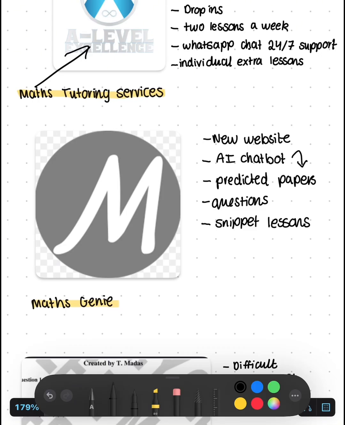And obviously Maths Genie has a lot of questions, and the one thing I did find useful, I'm not gonna lie, I was a bit last minute in terms of revision for mechanics. So they have these snippet lessons where you can go through a whole chapter really quickly, and it just gives you a few lines of writing and a model question. Model answers, they're really good. You should check this out because I needed to revise year 12 topics that I hadn't seen in a long time, and I didn't have time to watch full videos. These snippet lessons were really quick, but as long as you have a little basic understanding for mechanics, I think you should be able to power through the questions. So that was very useful.